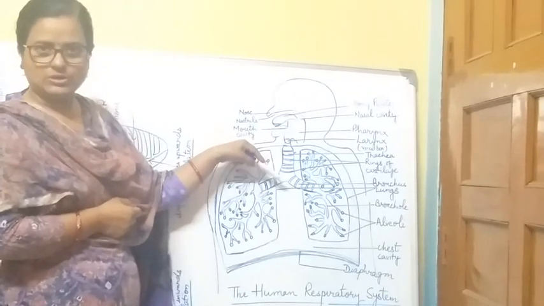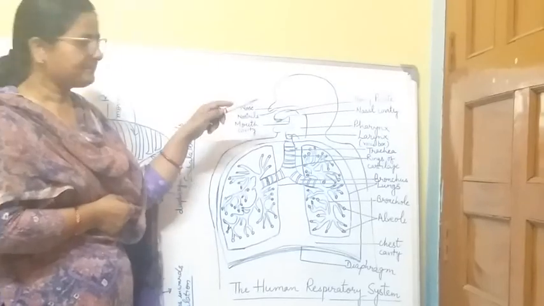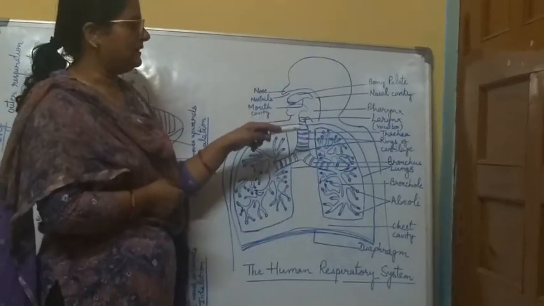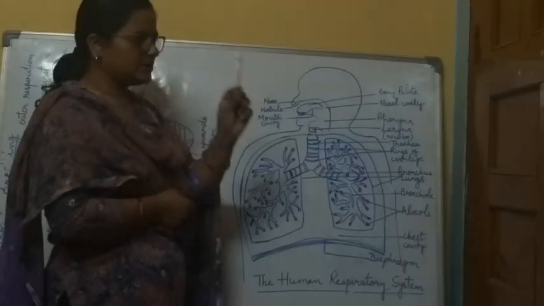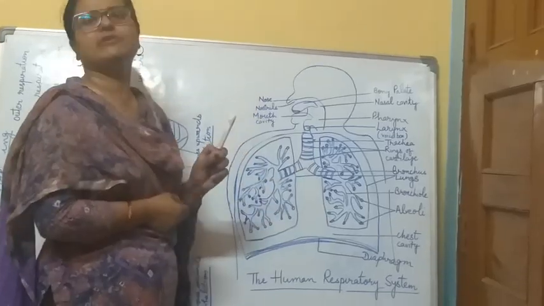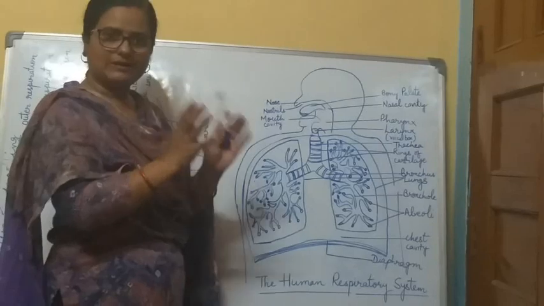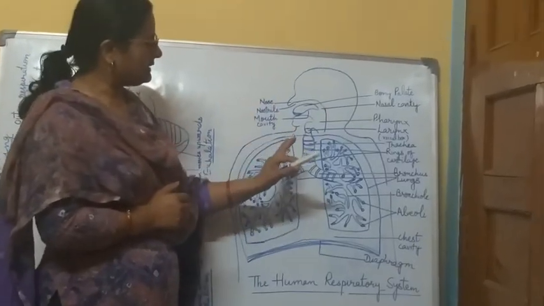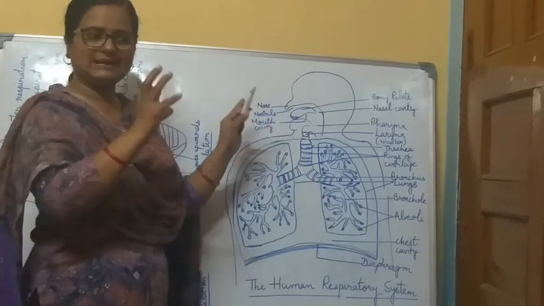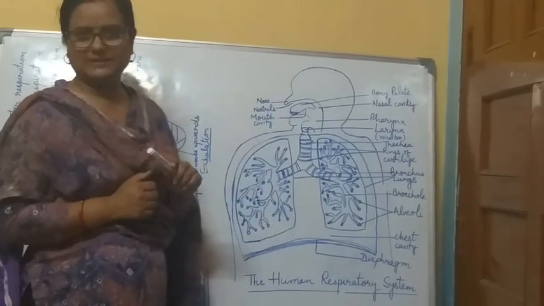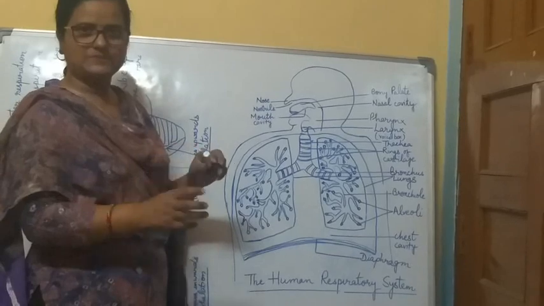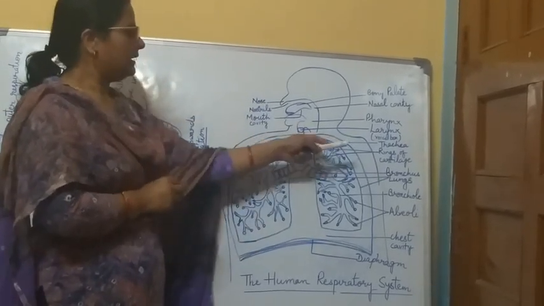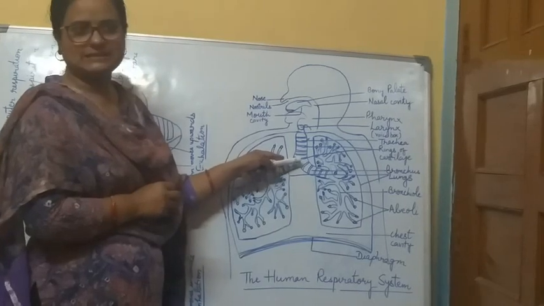Trachea is also called the windpipe, and it is lined with sophisticated rings of cartilage. What is the use of the rings of cartilage? They keep it from getting dried up or collapsing when the air is not present. To avoid collapse, the rings of cartilage are present inside the trachea.